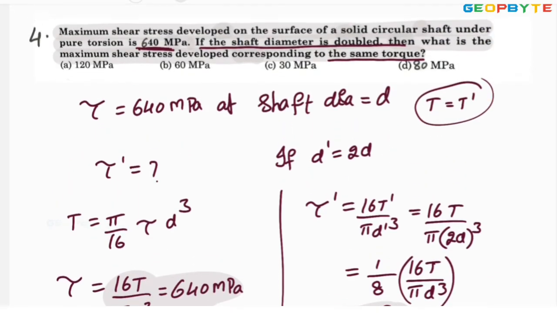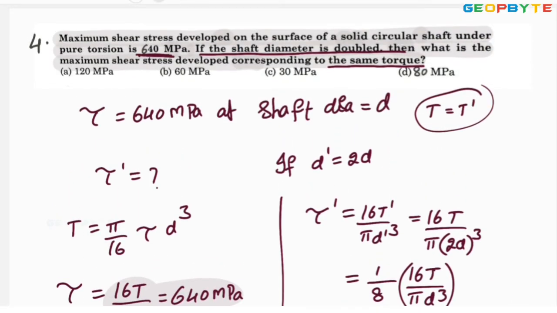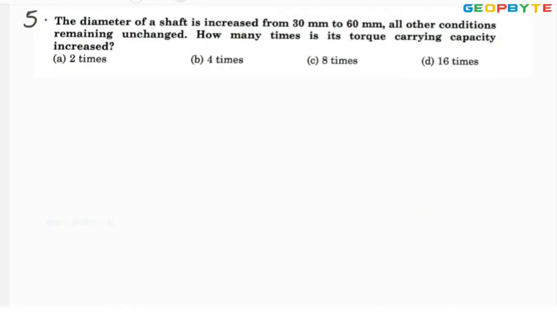Look at the options. Option D, 80 megapascal, is absolutely correct. I hope you understood. Let us move to another problem. Look at the fifth problem.